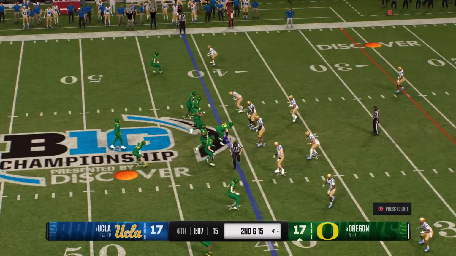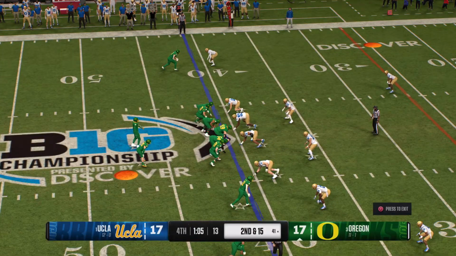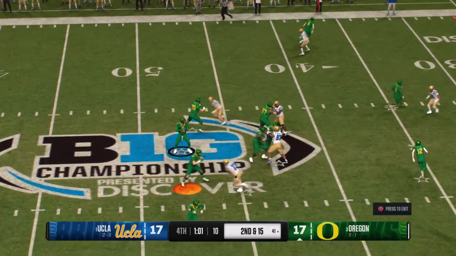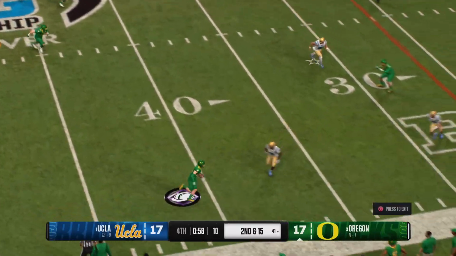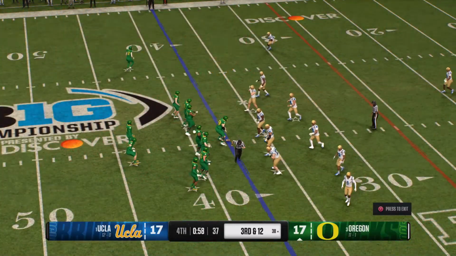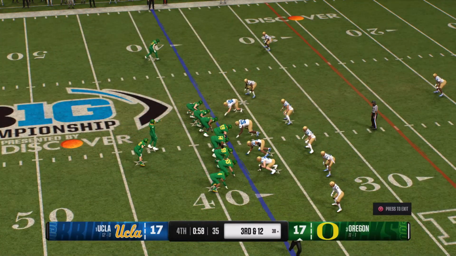So this offense faces a 2nd and 15. The O-line needs to regroup. They snap it. Quarterback looking to throw the ball. The sure hands. It's Fuentes. Defense shoves him out of bounds. Not much of a gain there. Third down play coming up.